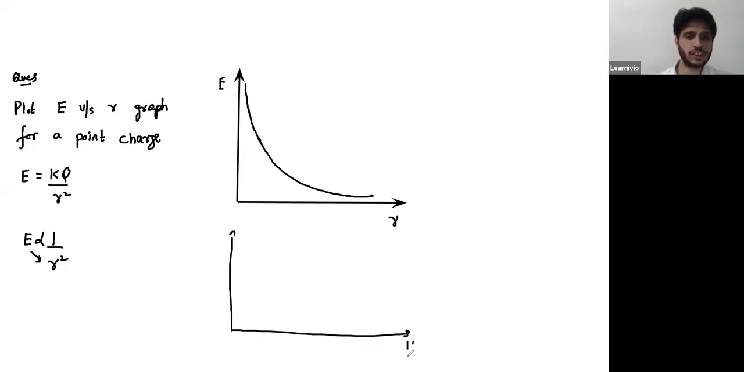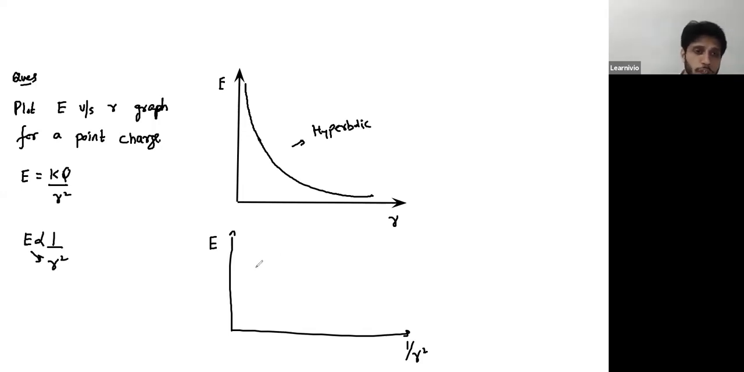But can you guess the shape of the graph if I am plotting E versus 1 by R square? For E versus R graph, the shape is known as hyperbolic. Very good, Afroza. E is inversely proportional to R square, so the graph would be hyperbolic.